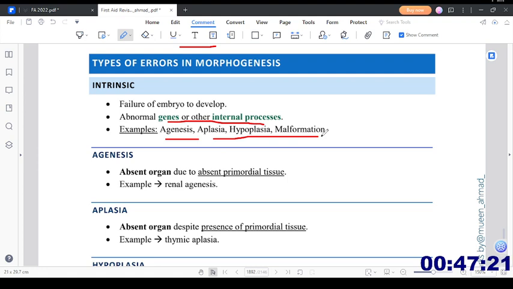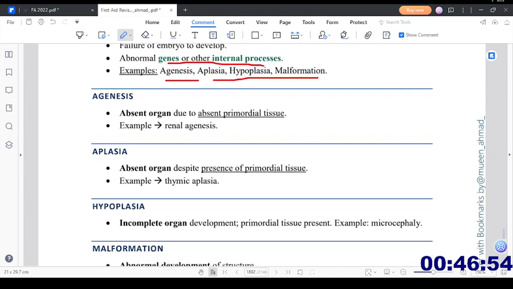Morphogenesis means the development of organs of the fetus, so that development of the organs is not happening. Basically organ development is organogenesis, but for morphogenesis you can say the adult form of the human being is not being formed. So if we are talking about intrinsic errors of morphogenesis, they include agenesis, aplasia, hypoplasia, and malformations. Firstly we'll talk about agenesis.